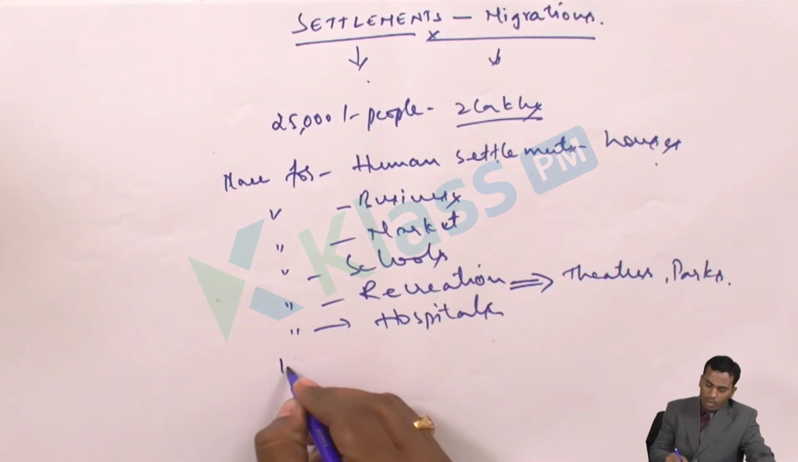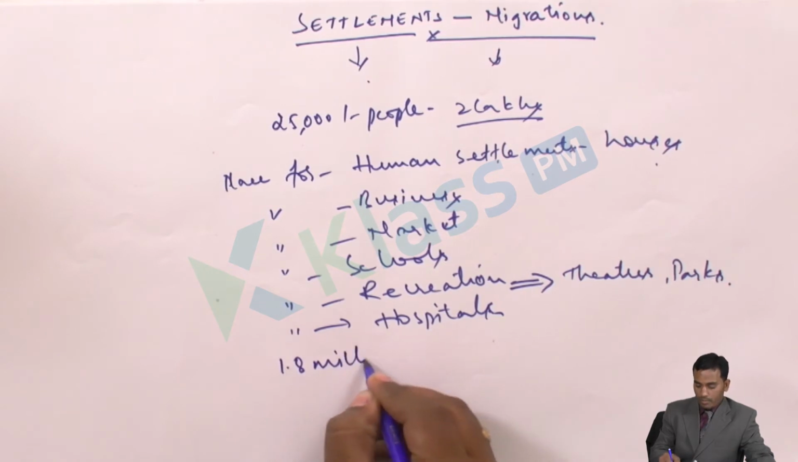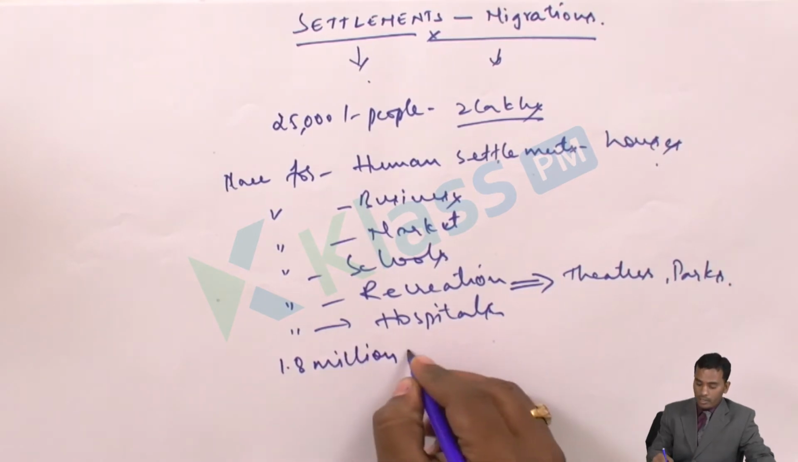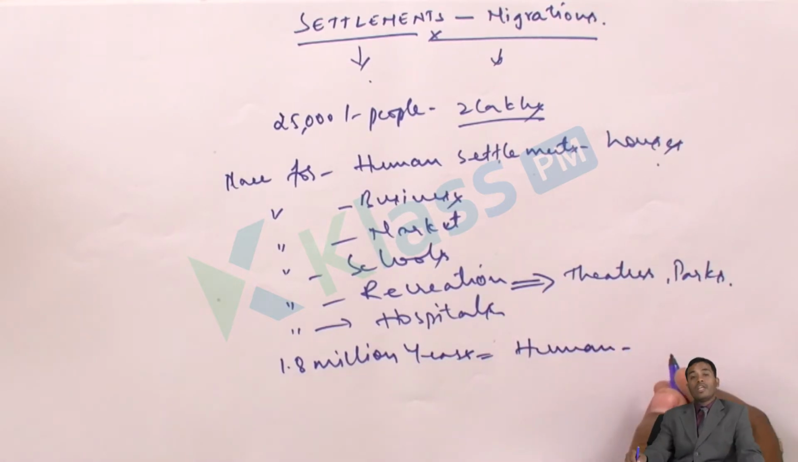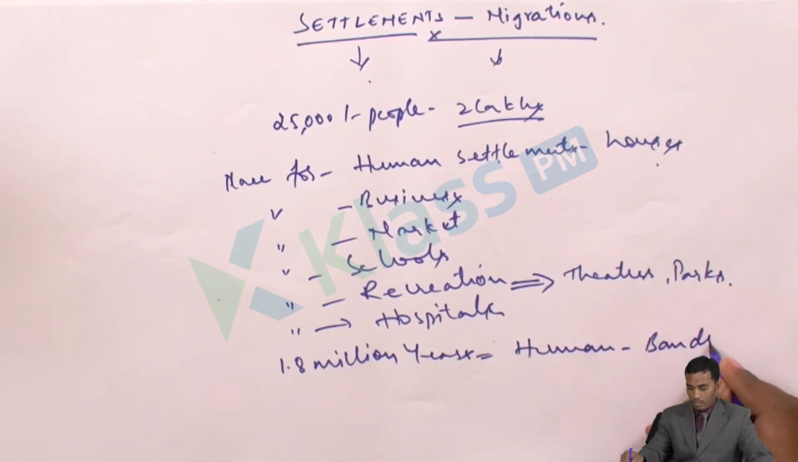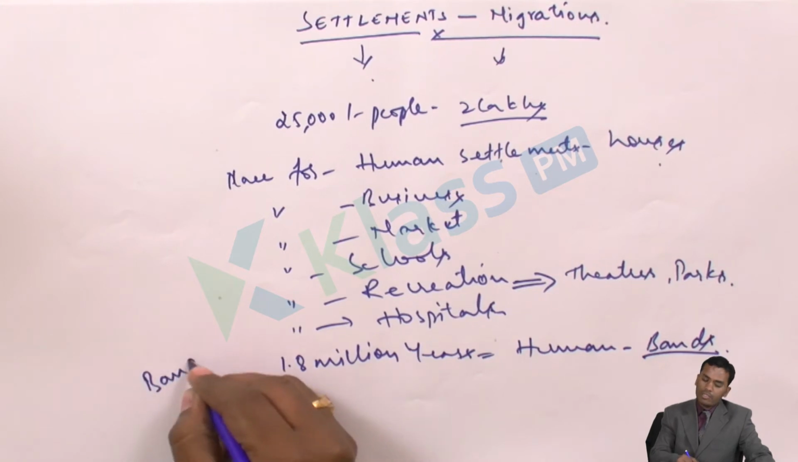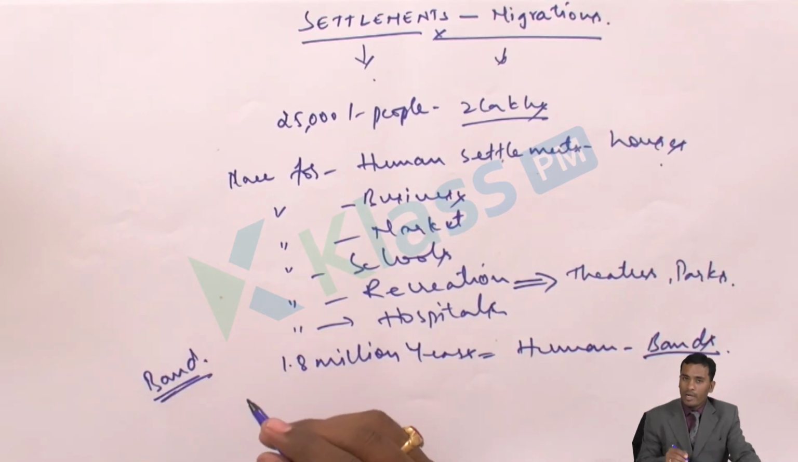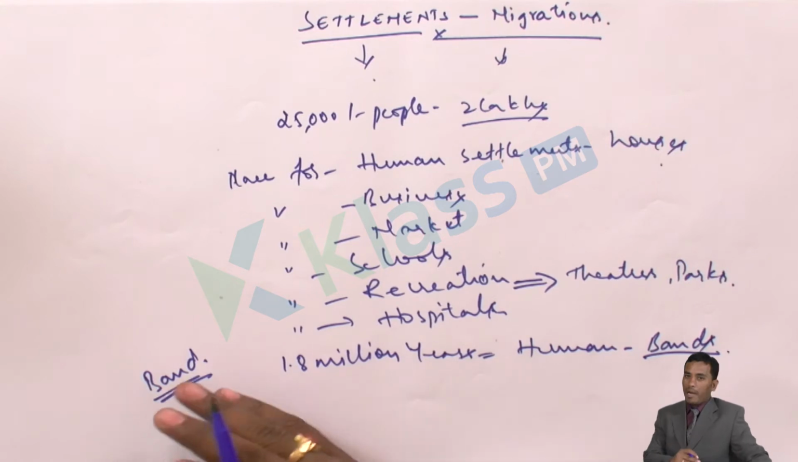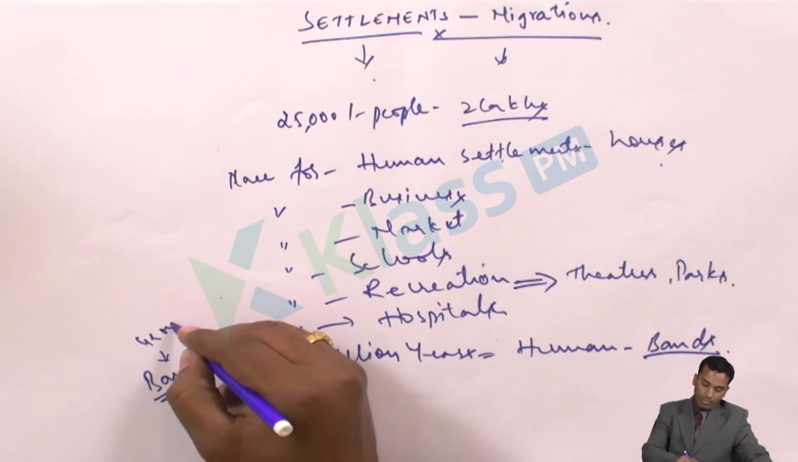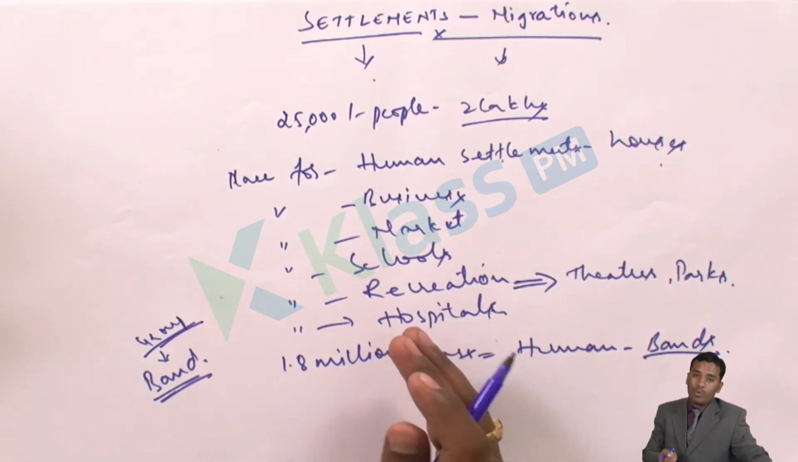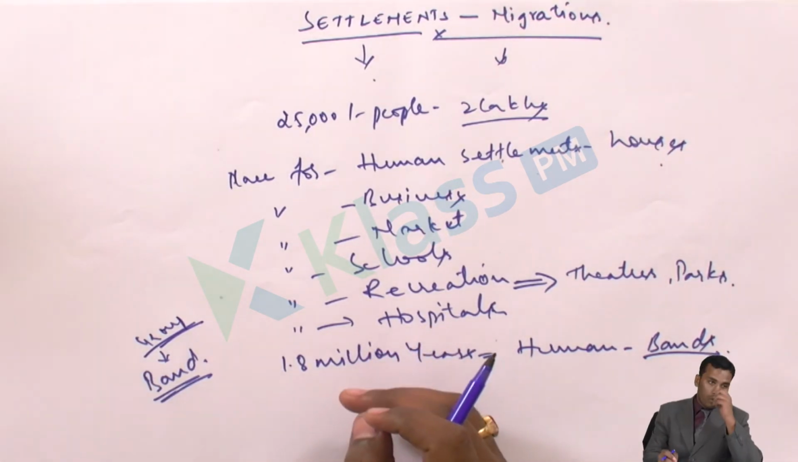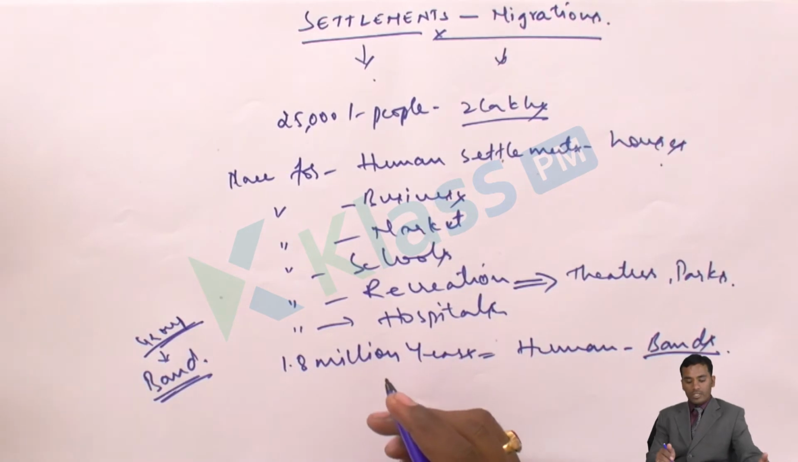Actually, for 1.8 million years, human beings lived in bands. What is meant by band? Band is not the friendship band or the rubber band or some other band. Band is a group. Even we see a music band, that means a group of people who harmonize music. That is called a music band. So like that, here we have this band.